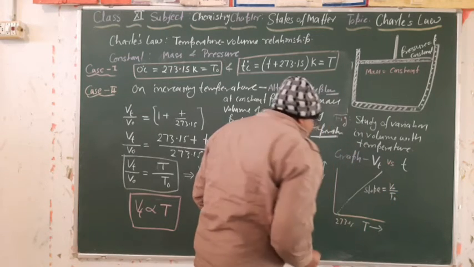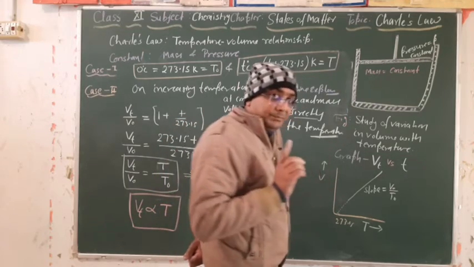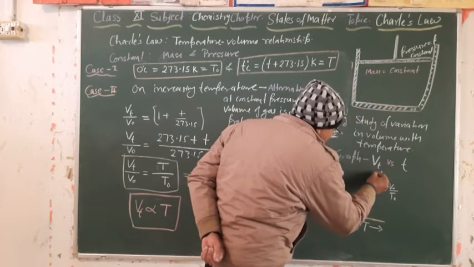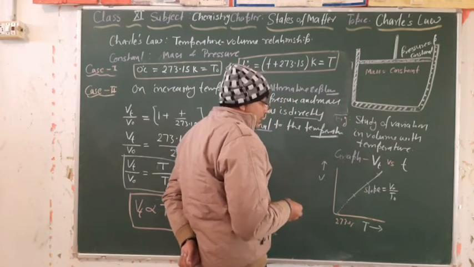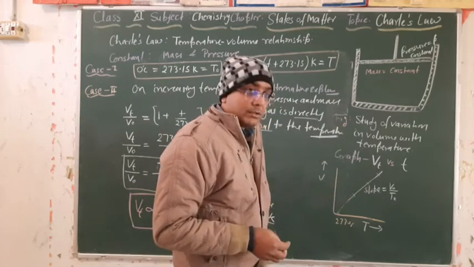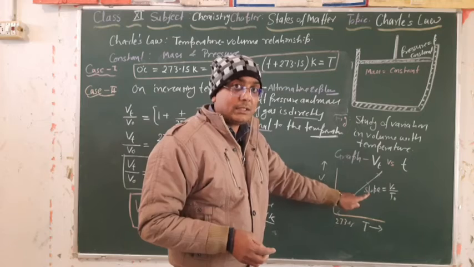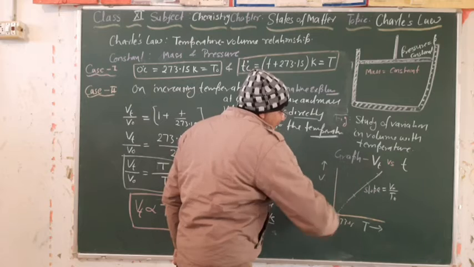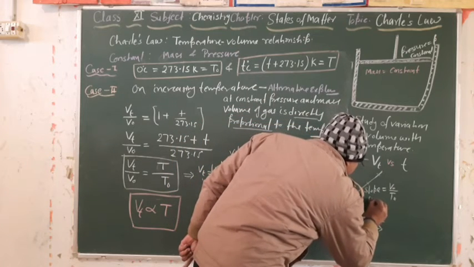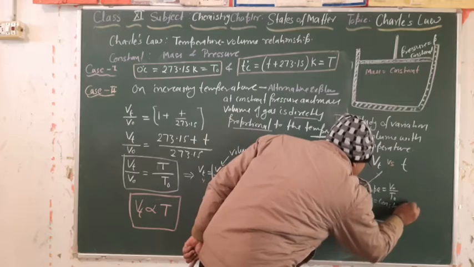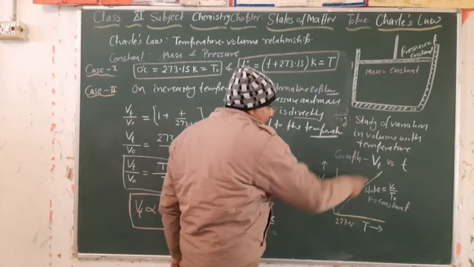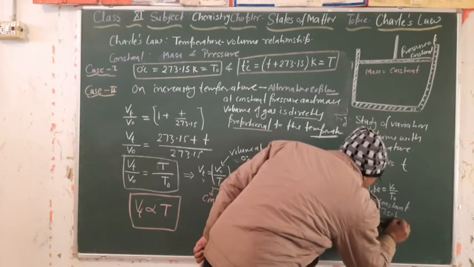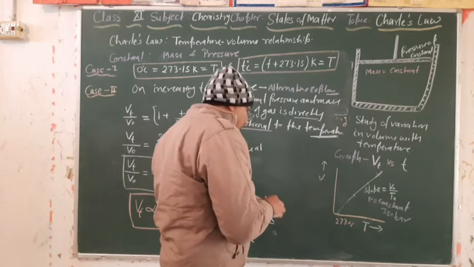Clear? And another point: what is the temperature at this point? So I tell you, since throughout the process the pressure was constant, the pressure of this line at each and every point will be the same. So pressure is constant here, and when we get a straight line at constant pressure, that we call an isobar. So this is the isobar graph.